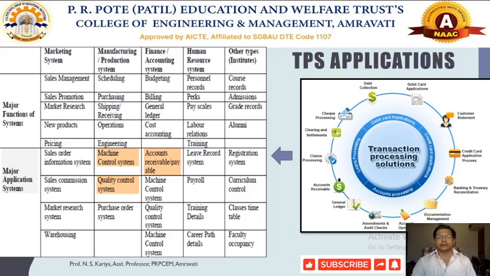Now when we are talking about these TPS applications, we will find that many applications are associated with this TPS. You will see the TPS applications figure in detail. I am just explaining these different kinds of TPS applications.